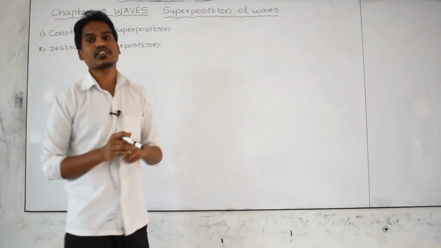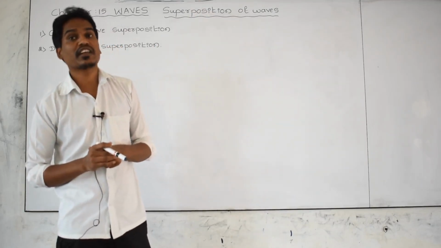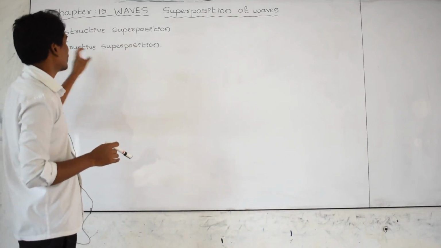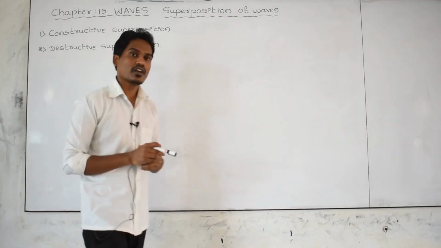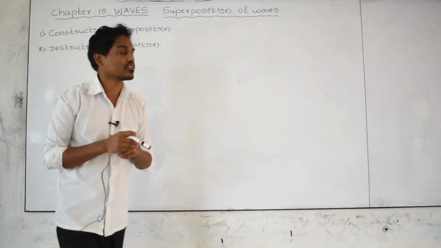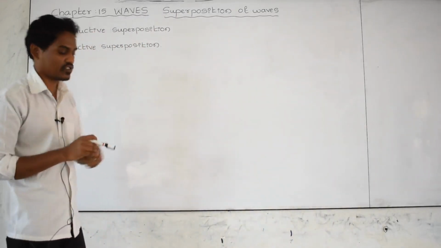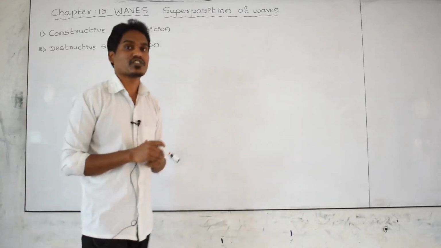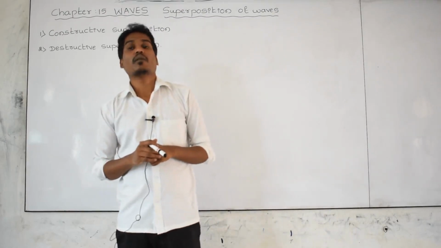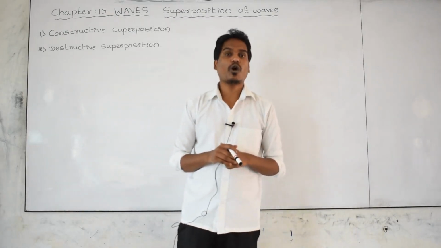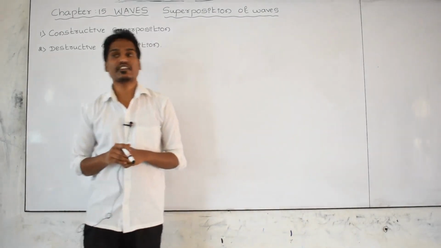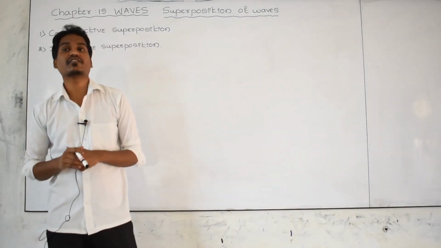There are two conditions of merging or combining the waves. One is constructive superposition and the other is destructive superposition, and we are also going to call it constructive interference or destructive interference. Interference is the phenomenon of modification of the intensity of light waves, which is called interference of light.